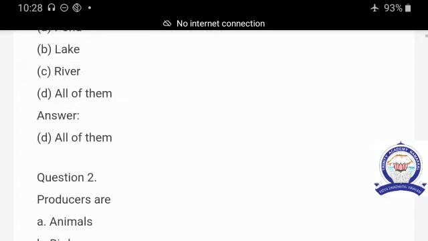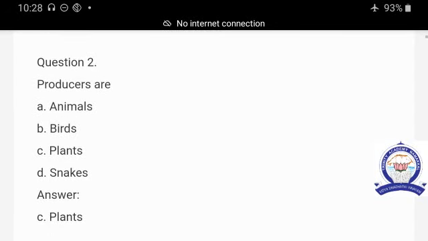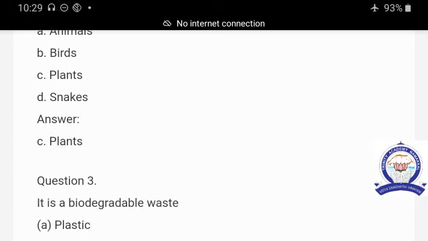Question number 2. Producers are animals, birds, plants, snakes. Plants produce the food material. So the answer is plants.